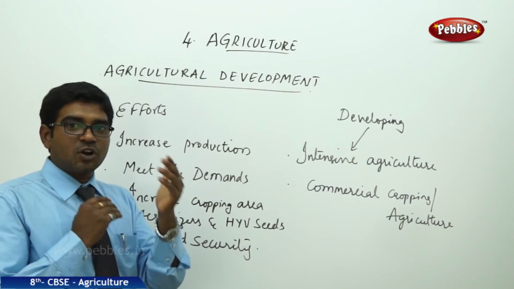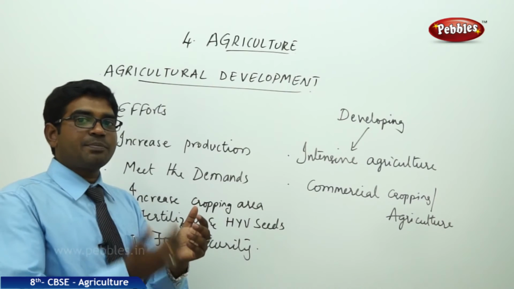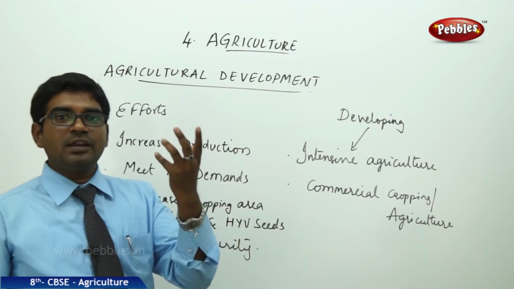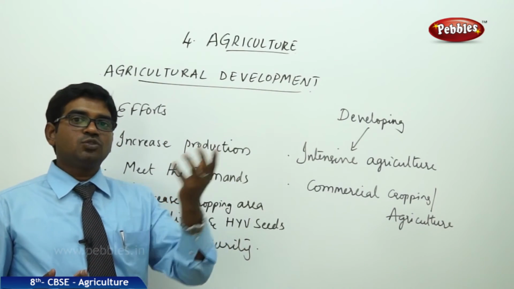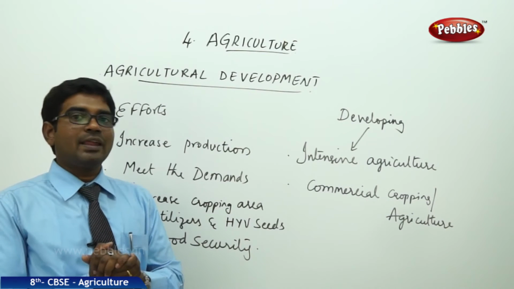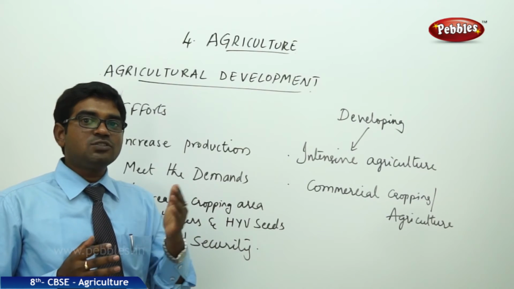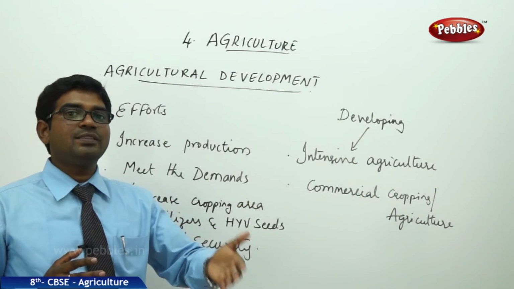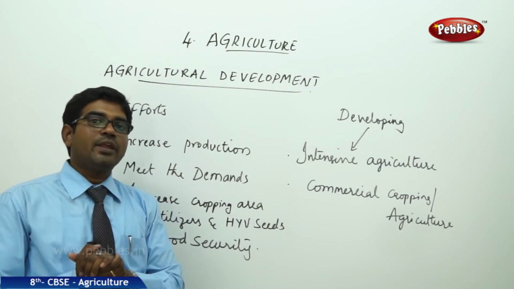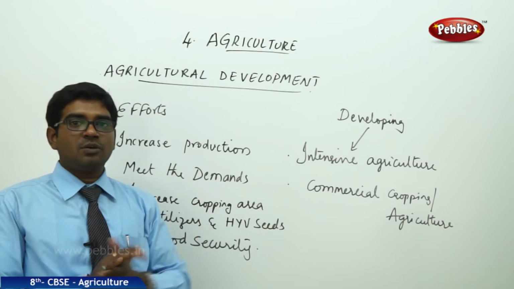Why are we increasing production? To meet the demand of the market. The efforts made to increase production to meet the demands of the market is known as agricultural development.